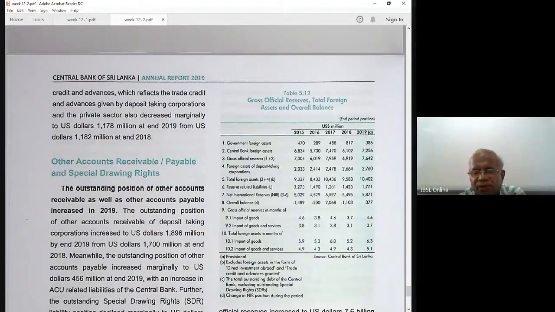Now we don't stop at that point. There are the liabilities also, the reserve rules. Then you get some adjustments. Liabilities are there, the total outstanding debt of the central bank, excluding outstanding special drawing rights. Now make the adjustment for this one, C. So you deduct this thing.